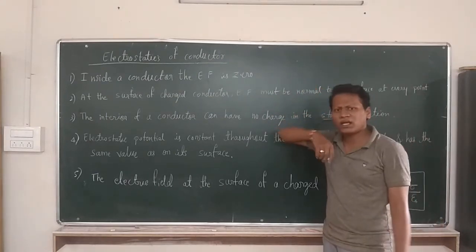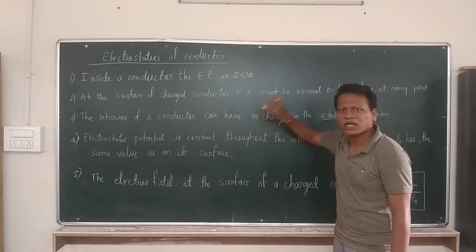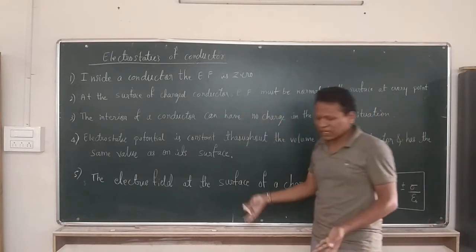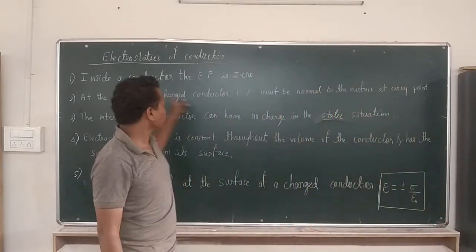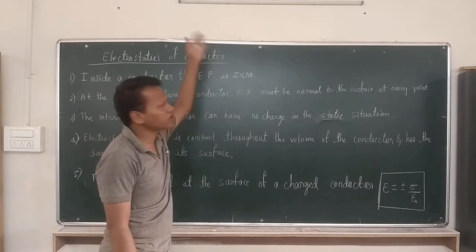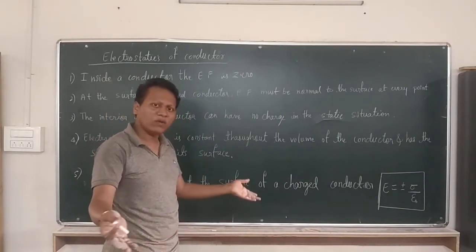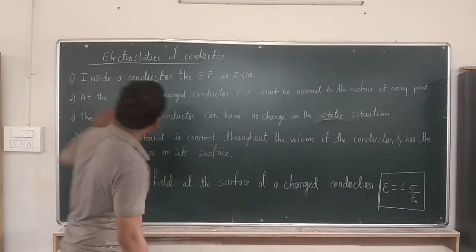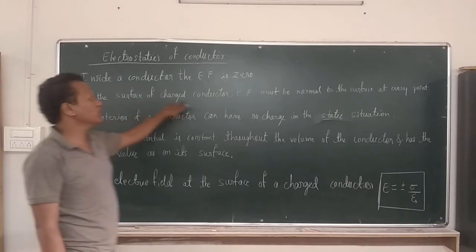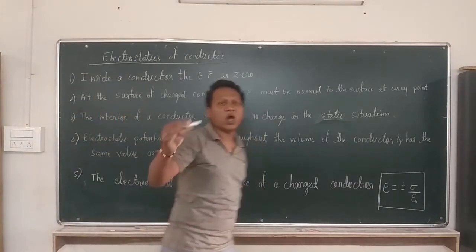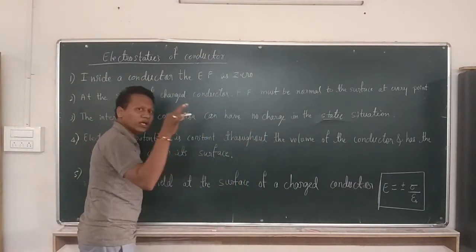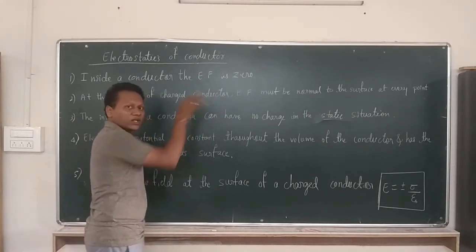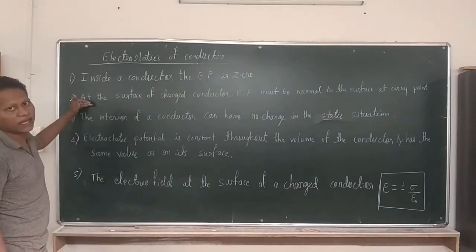If the field were along the surface, there would be a tangential component and charges would move along it. So we have to agree that at the surface of a charged conductor, the electric field must be normal to the surface.